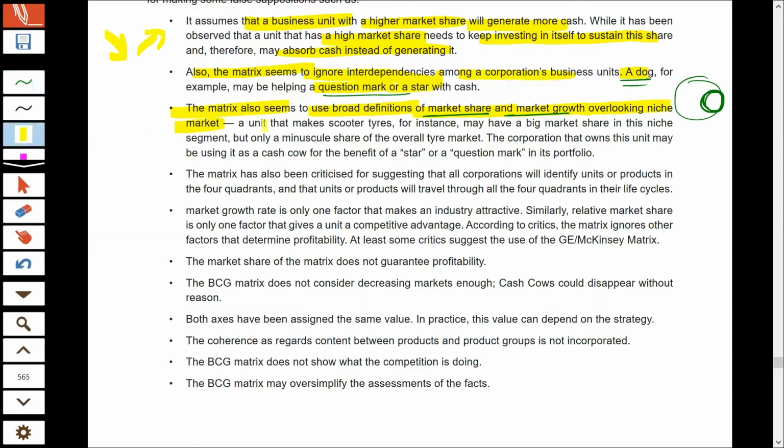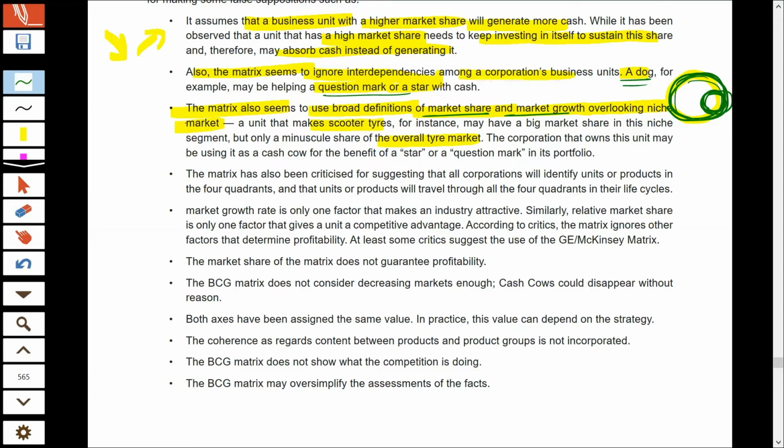The example they have given is that supposedly the company is manufacturing scooter tires, and that company may have a very small market share in the entire tire industry. In the entire tire industry, if we take into account all kinds of tires, that makes up the tire industry. So a particular company may have a very low market share in the entire tire industry, but a high market share in the scooter tire industry, right? So that way you may reach a wrong conclusion.